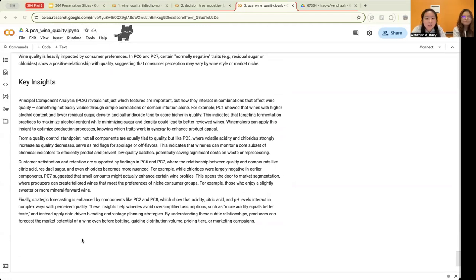In PC5, 6, and 7, we found a surprising twist. Variables like residual sugar and even chlorides, which were negative in earlier components, showed positive associations with quality in some contexts. We also found that acidity, citric acid, and pH, highlighted in components like PC2 and 8, interact with quality in complex ways. This challenges the oversimplified idea that more acidity equals better taste.